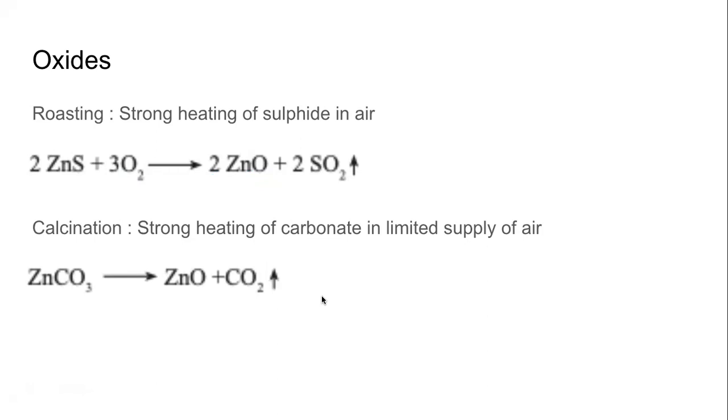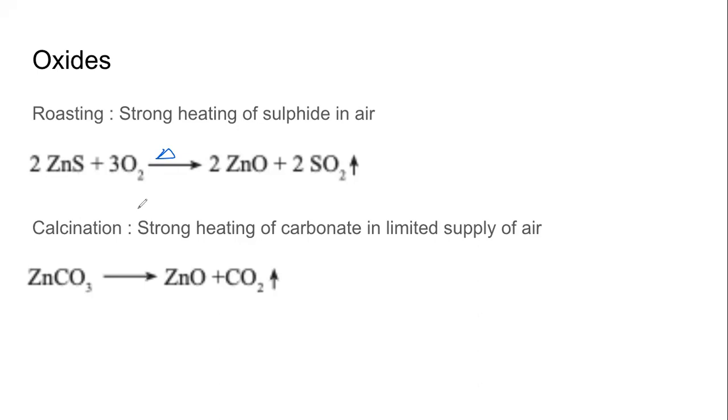For example, ZnS, if we heat it, we should show the heat also. We are heating it in presence of air. And when we say air, we are referring to oxygen that is present in the air. So ZnS will become ZnO, zinc oxide. Zinc sulfide becomes zinc oxide, and sulfur combines with oxygen to form sulfur dioxide, which is released. The arrow beside SO2 means this is a gas. It is released.